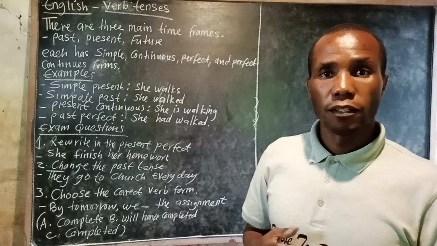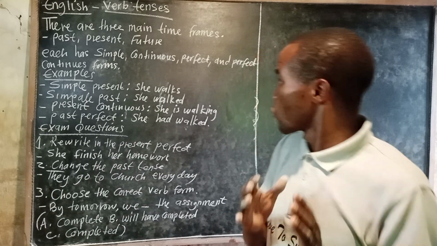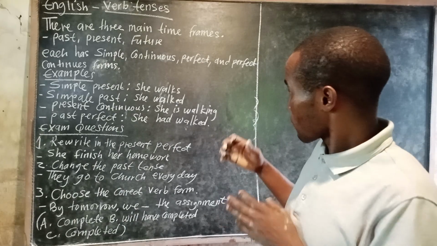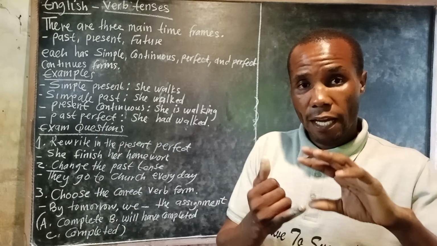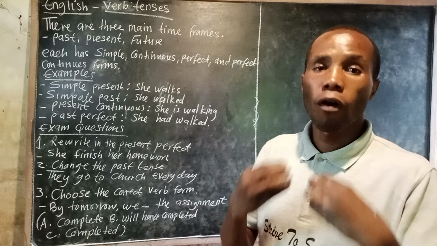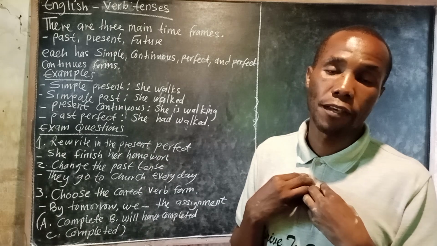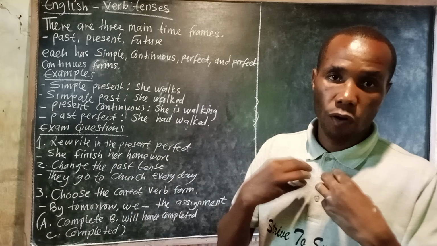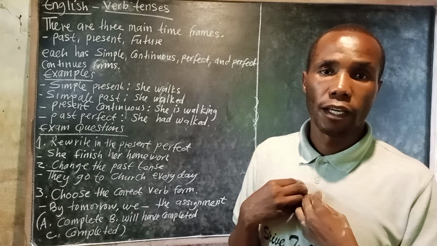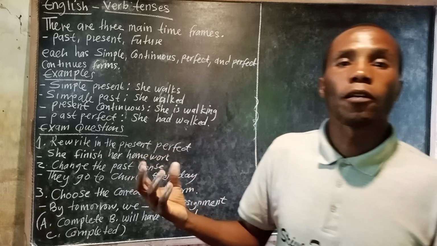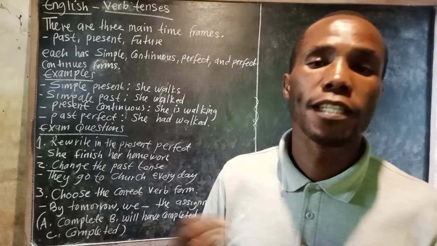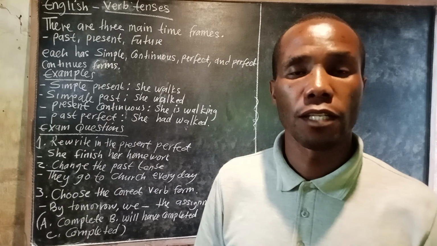So let me try to differentiate among what I'm talking about here. When I say first singular person, it can be you or myself. As I'm talking here, I'm the first singular person. Now maybe there is a conversation. Once I engage you, you are going to be the second singular person.